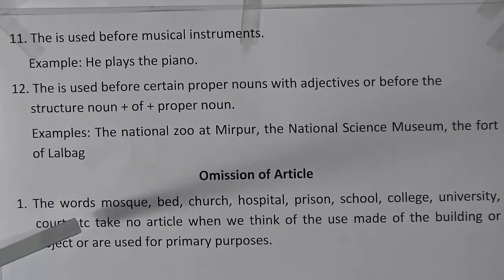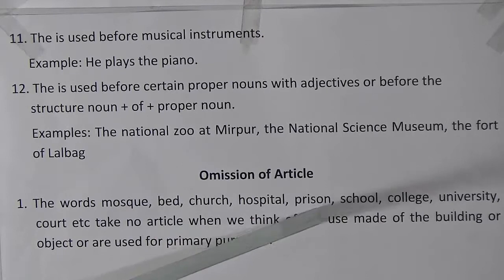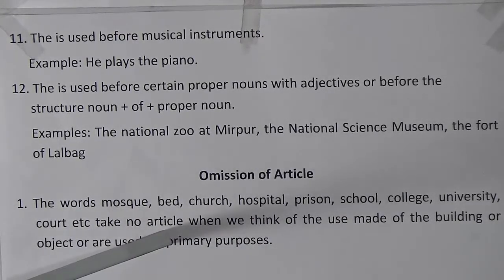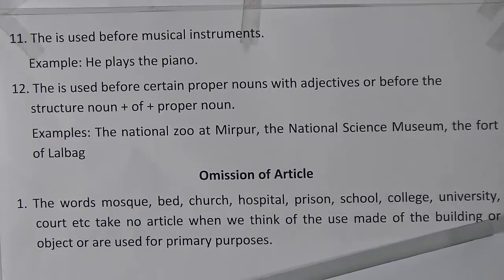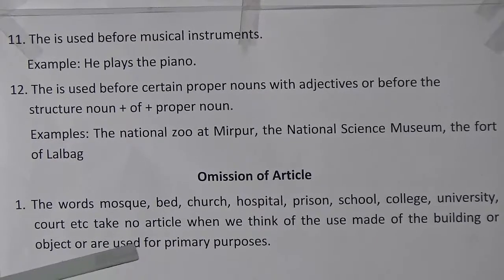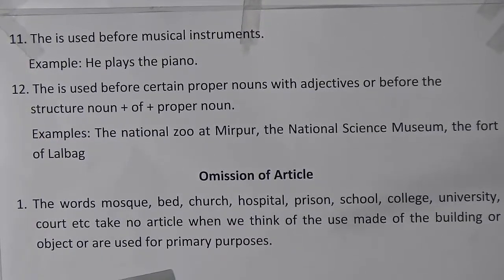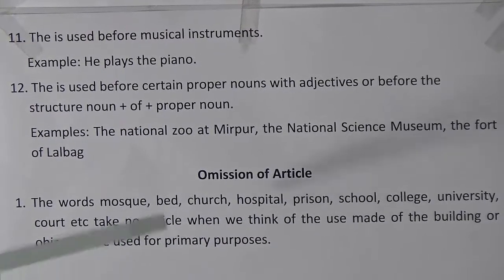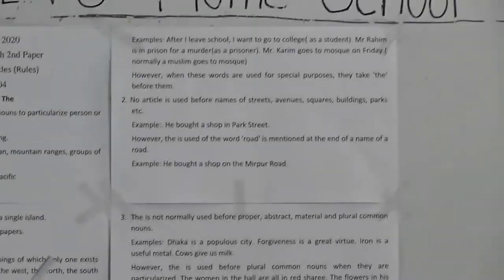Number 1, the words mosque, bed, church, hospital, prison, school, college, university, court, etc. take no article when we think of the use made of the building or object, when they are used for primary purposes. So whenever these things are used for primary purposes, we will not use articles. So look at the examples. To look at the examples we will go to the next page.